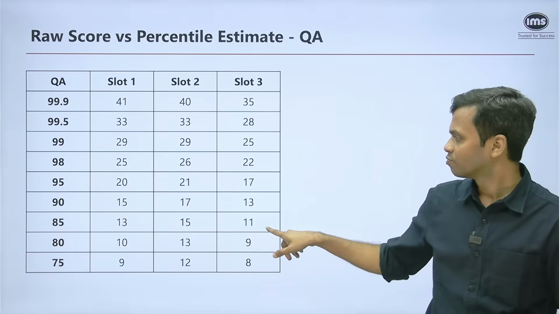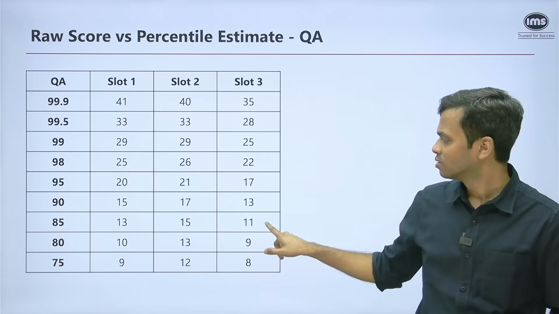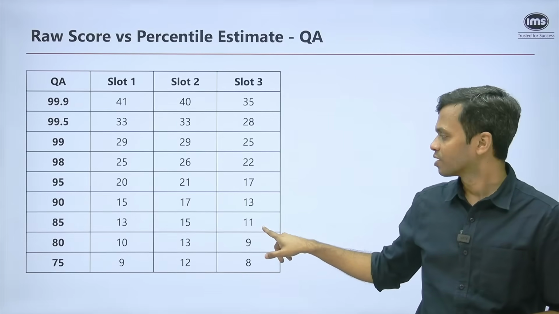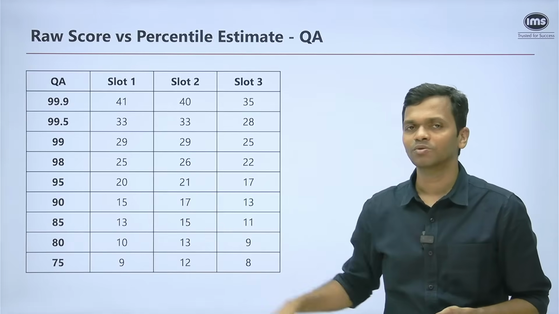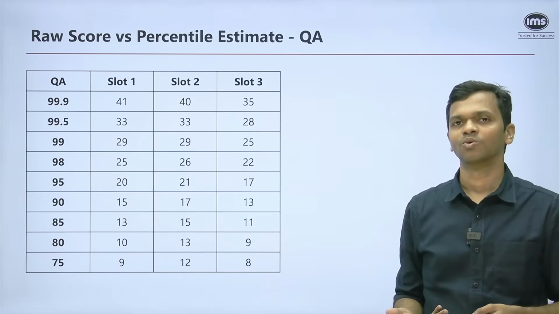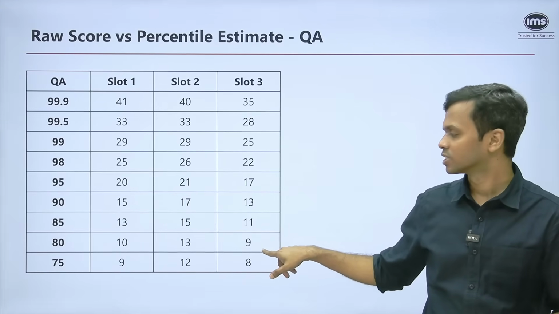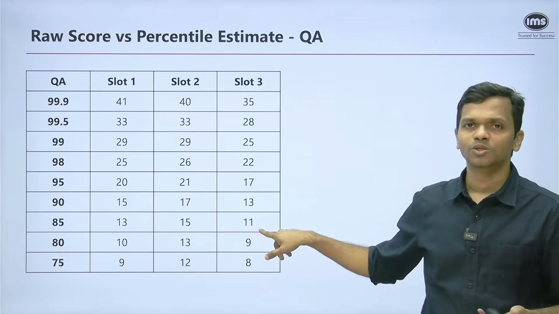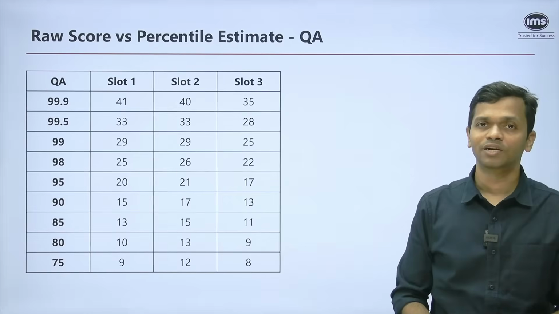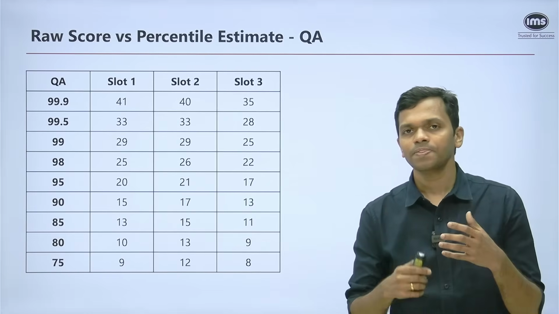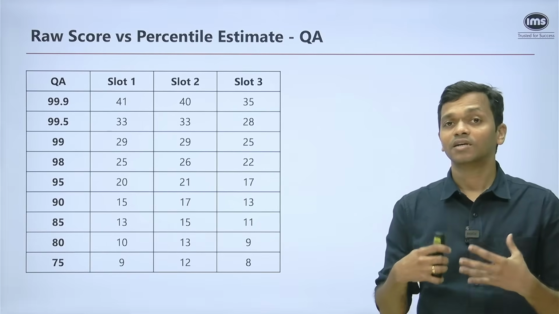But as you see here, for the 85 percentile mark, for example, the score is 11 only, right? So if you look at the comparison between slot 1 and slot 2, compared to that, it is on the lower side. Even if you have done, let's say, 3 correct questions, you would have got maybe 80 percentile. 4 correct questions and 1 wrong question would have taken you to an 85 percentile, which is sectional. So this is where things stand at this point of time.